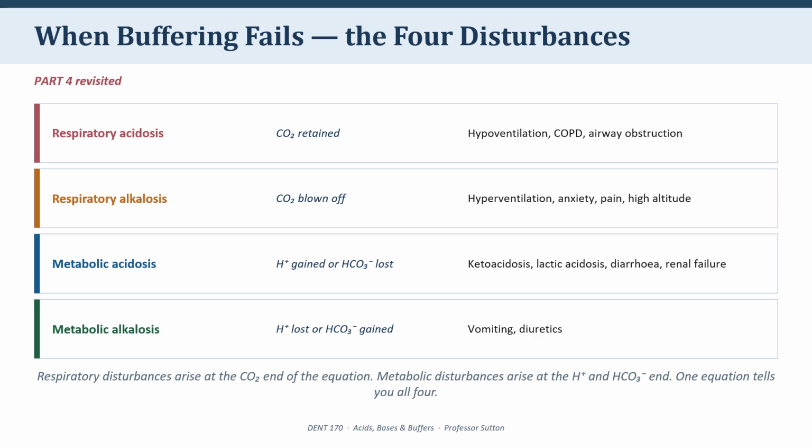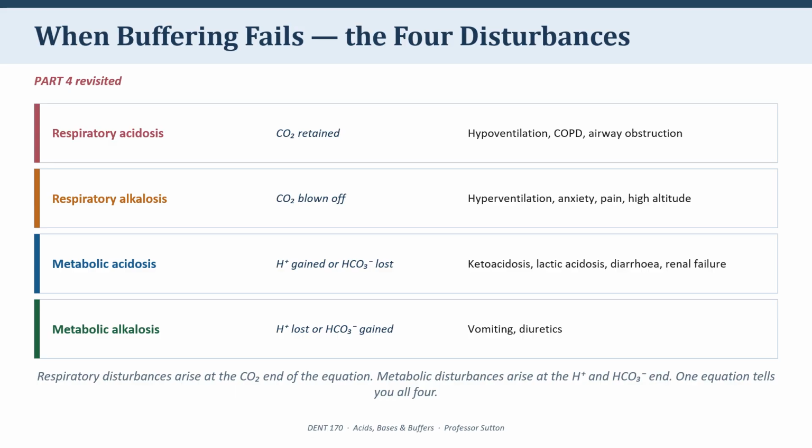If carbon dioxide is retained, as in hypoventilation or chronic obstructive pulmonary disease, it pushes the equilibrium to the right, generates hydrogen ions, and pH falls. That's respiratory acidosis. If carbon dioxide is blown off, as in hyperventilation, from anxiety or pain or altitude, the equilibrium is pulled leftward. Hydrogen ions are consumed and pH rises.